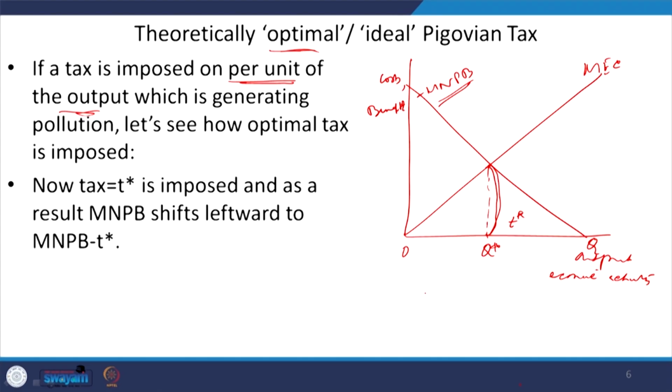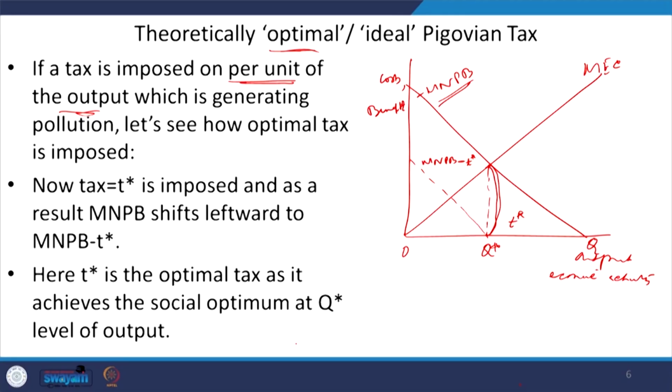Okay. So, now what will be the shape of this marginal net private benefit curve? So, this will be the new marginal net private benefit, which is marginal net private benefit minus the tax that is imposed, that is T star. So, here when T star is imposed, T star is the optimal tax, right.